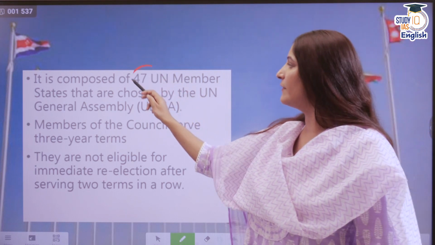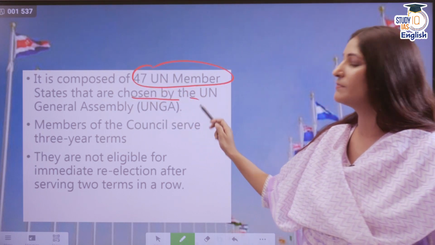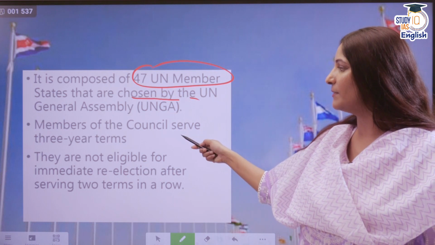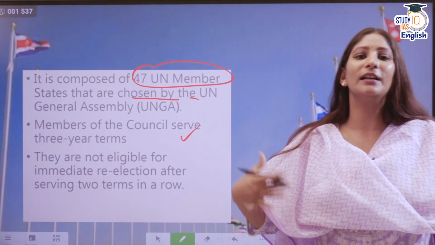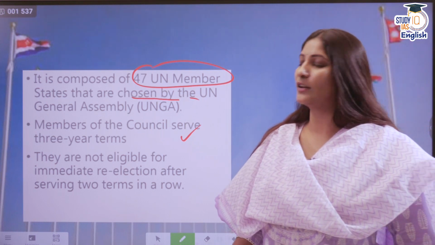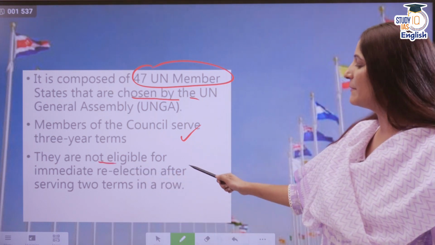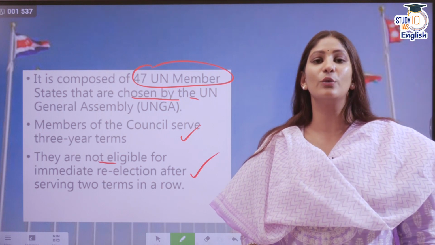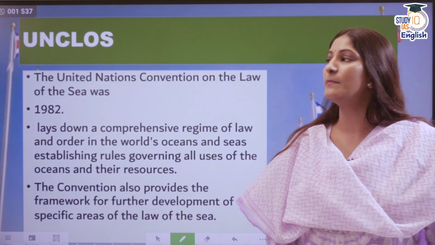It has 47 UN member states, which are chosen by the United Nations General Assembly, and the members of the council serve a 3-year term. This could be a straight factual prelims question that you could get. They are not eligible for immediate re-election after serving 2 terms in a row. So this is also a prelims fact.